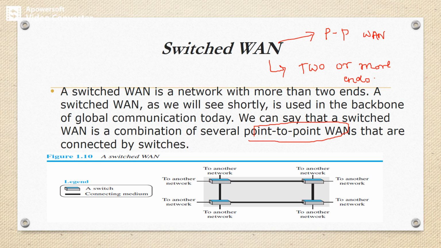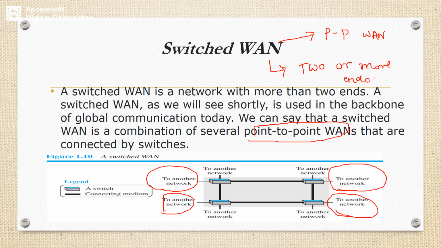The diagram is shown here. As I mentioned before, in the case of point-to-point, we have two different networks, and those two networks can communicate with each other using a common physical medium. In the case of switched WAN, we can observe that we have more than one point-to-point connection, or point-to-point WANs.